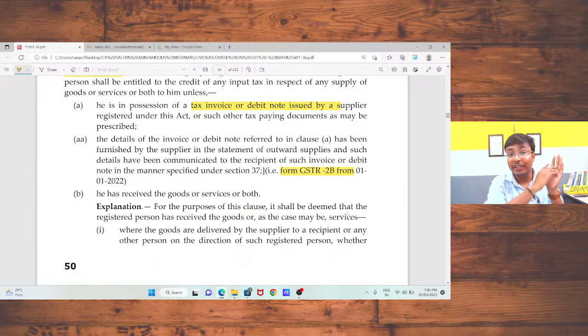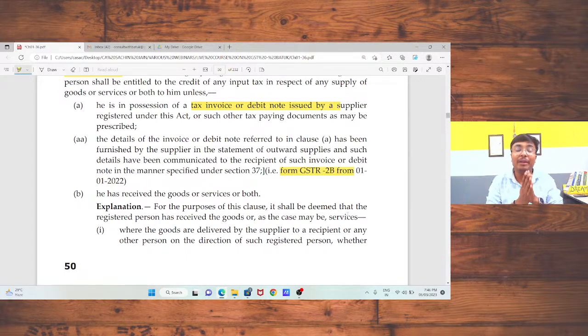I am not eligible to take that 1 crore input, and I have to reverse that 1 crore rupees. There is dual implication available. So we need to take care of each and every provision of law. I just took one example. There are hundreds of thousands of examples available in the market in which, due to very small mistakes, very big results are there. So this is a very small issue. We need to take care of this.